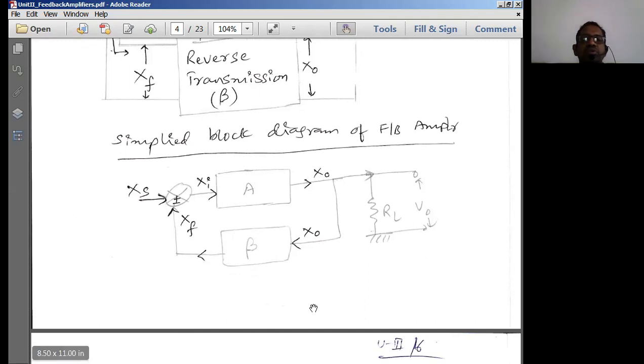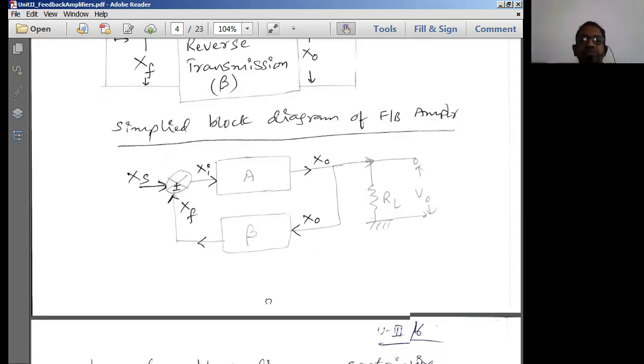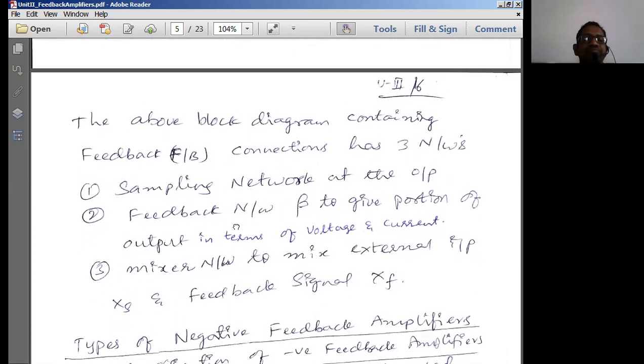This diagram shows both positive as well as negative feedback. If you are drawing the negative feedback block diagram, just replace this plus minus with just the minus sign. If it is the block diagram for the positive feedback amplifier, then simply replace this plus minus by the plus symbol. That is the basic block diagram for positive and negative feedback amplifier circuits.